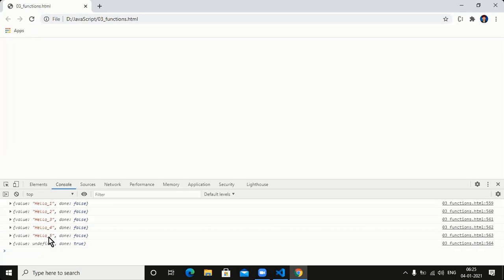But behind hello 5, which person is there? Undefined. What is done here? True. Done equal to true. By seeing this one, you may feel like no more other element is here. False in the sense, you may feel some other element is there. True in the sense, no more other element is available here. Guys, getting the clarity about this now? Yes, sir.